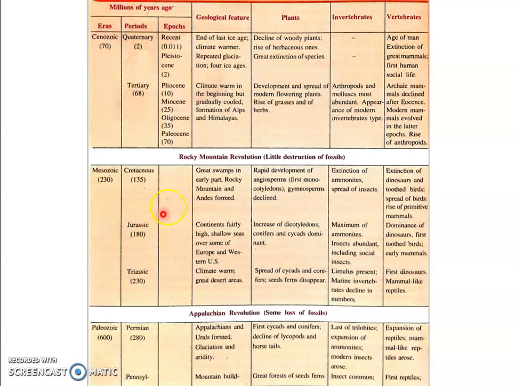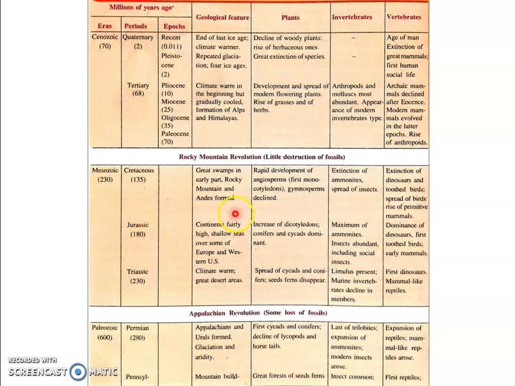It raised the Andes, and the Rocky Mountains and the Andes were formed during this revolution period. And it almost abolished most of the reptiles of the Mesozoic era. The Rocky Mountain Revolution is always associated with the extinction of many reptiles during the era.